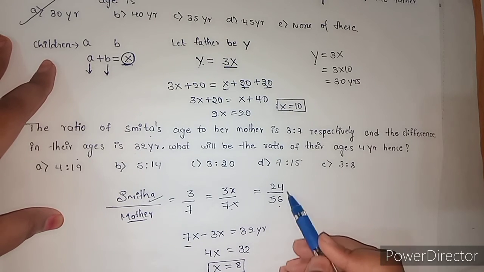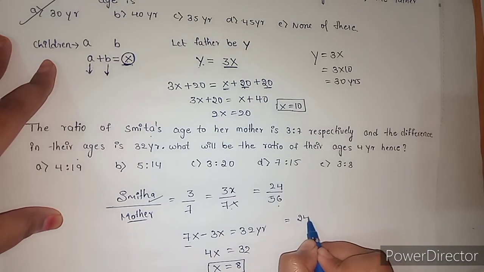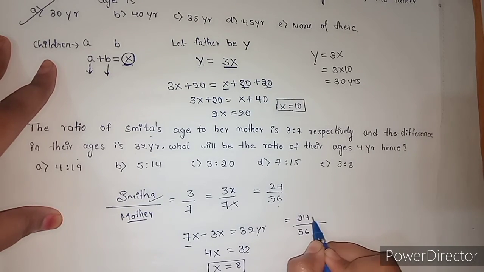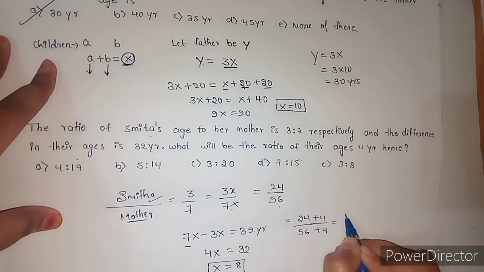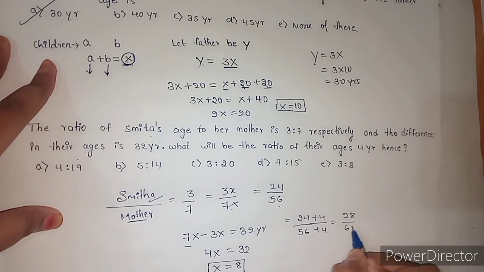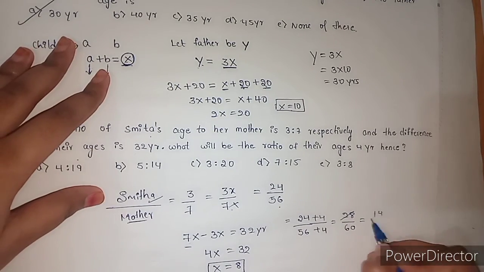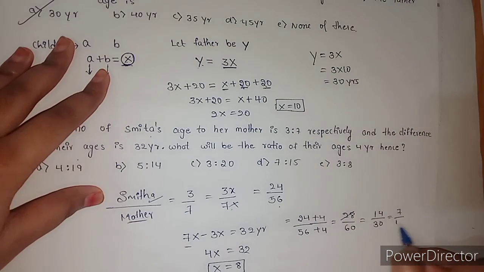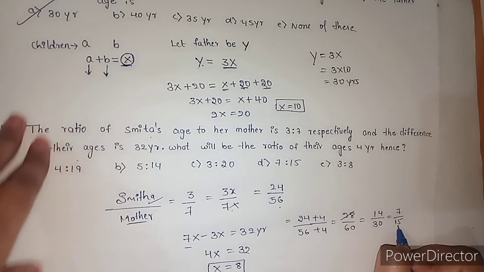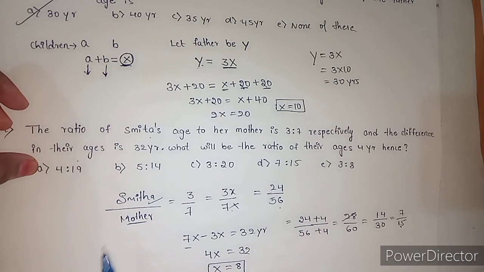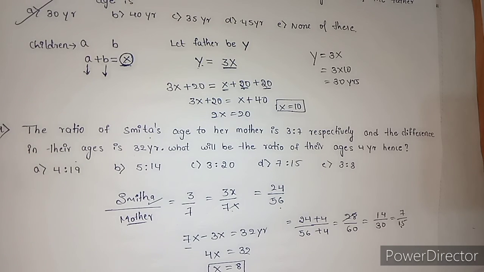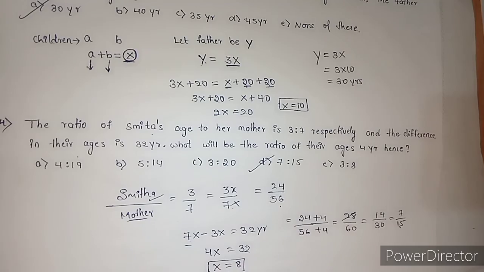Here the question is to find the ratio of their ages after 4 years. So plus 4, plus 4, that is 28 by 60. Dividing by 4, 2 4s are 8, 2 7s are 14, we get 7:15. 7:15 is the ratio of the ages of Smita and her mother after 4 years. Option D. Clear?